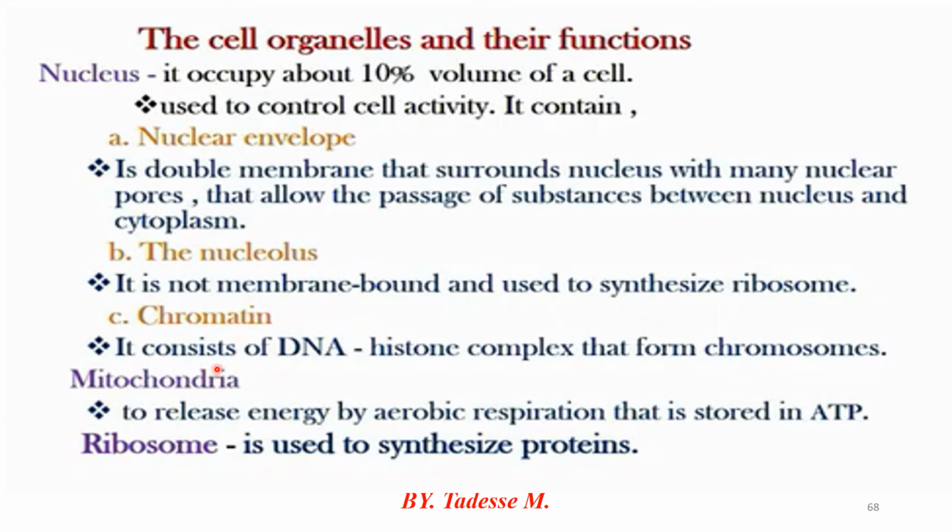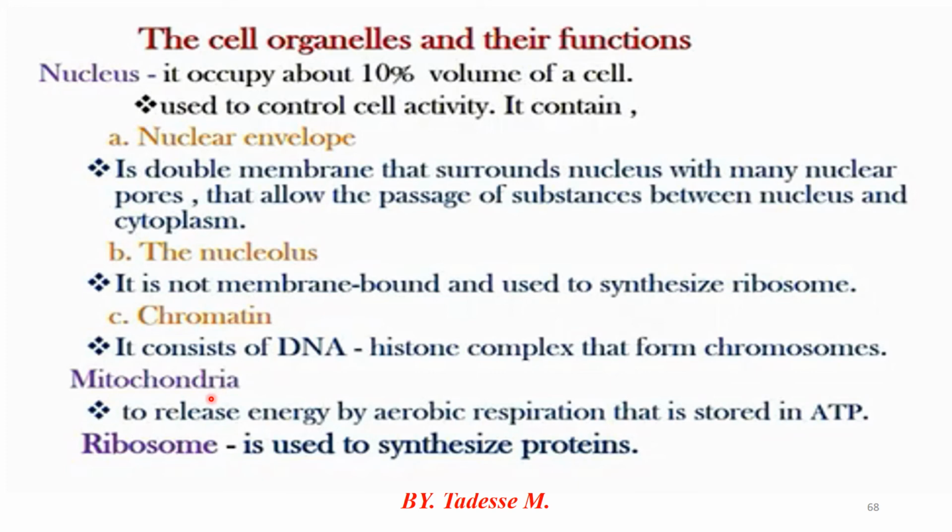By the way, the nucleus, mitochondria, and chloroplast contain DNA. The other one is mitochondria. Mitochondria is a double membrane bound organelle which releases energy by aerobic respiration, stored in ATP. There are two membranes: the inner part is the crista and the outer part is the matrix.